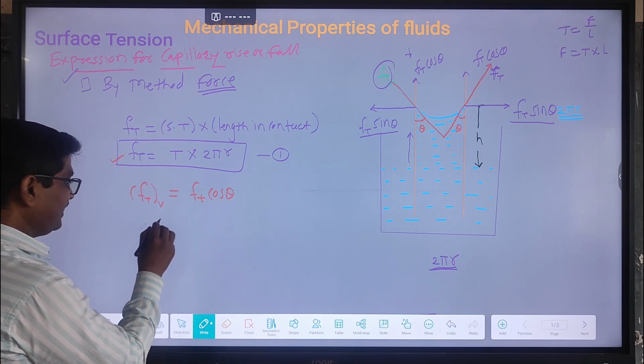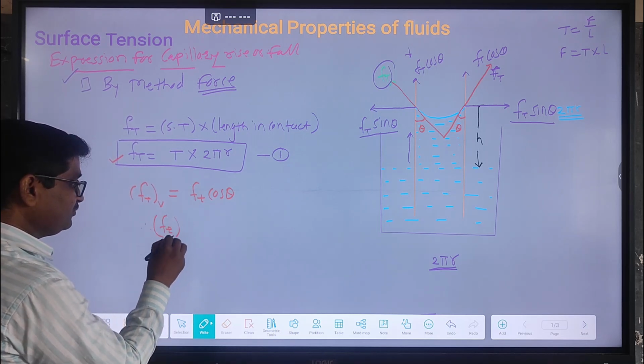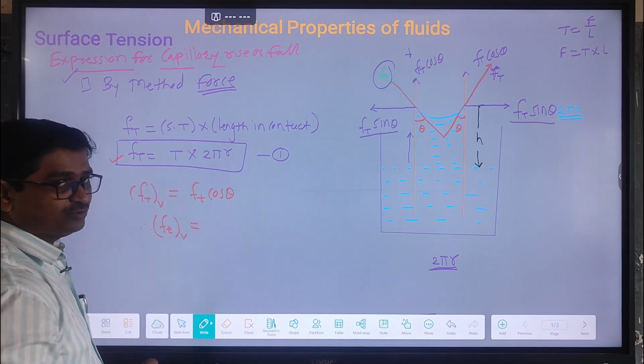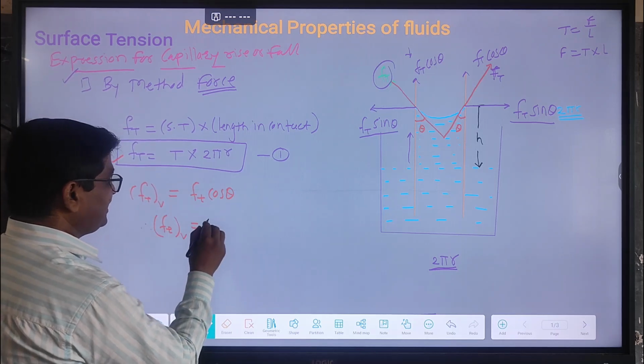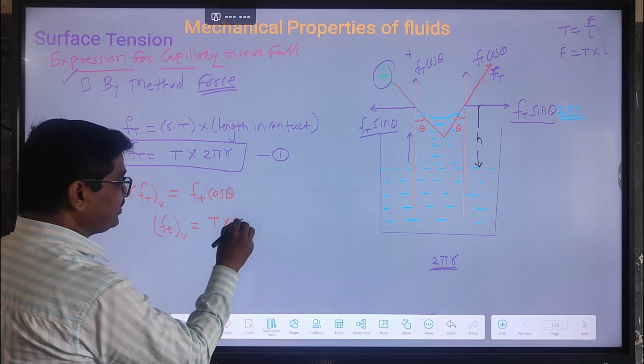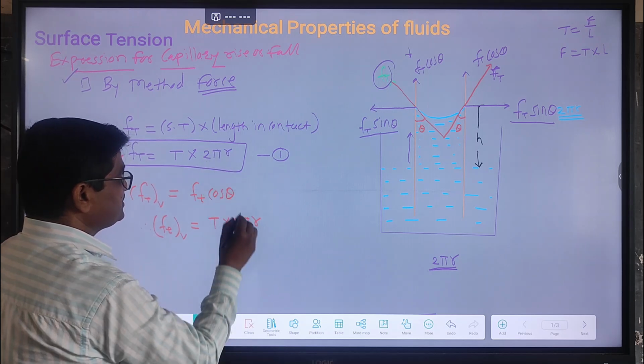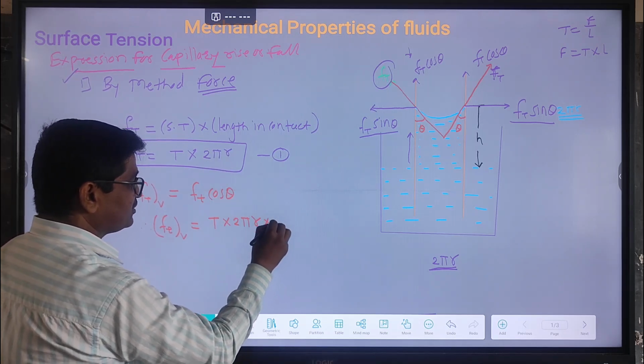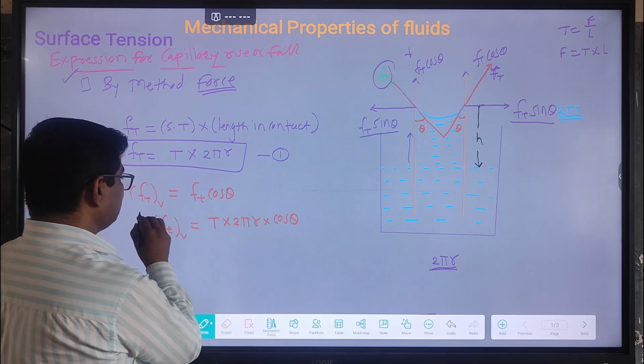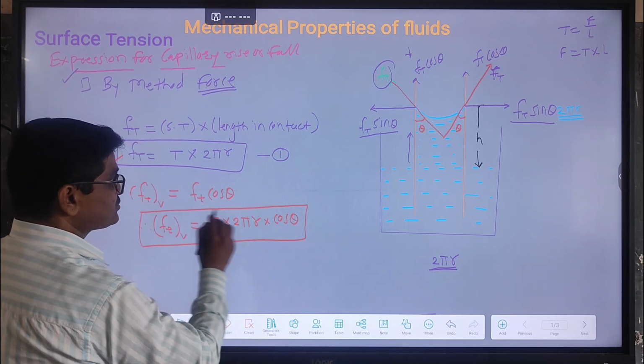So the force due to surface tension in the vertical direction is T into 2 pi r into cos theta. Call this equation number 2.